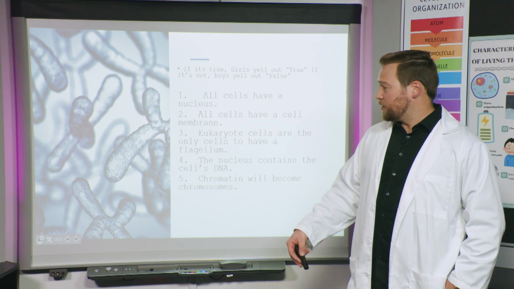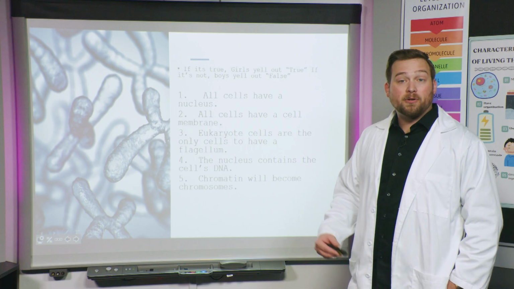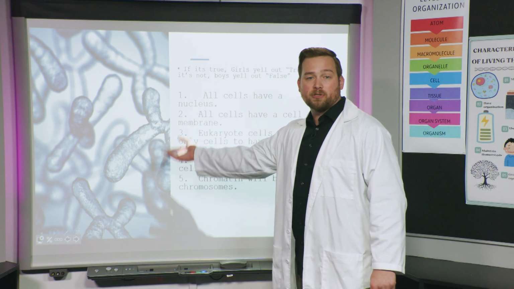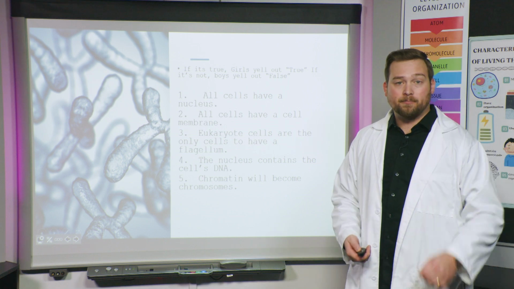All right, let's do this one. Chromatin will become chromosomes. This one is true. Remember, chromatin is what the DNA looks like most of the time. It's the spaghetti noodles. But when we're getting ready to divide, it's going to wind up, and this is kind of what chromosomes look like over here, the little axes. Okay, but it's only like that a little bit of the time.